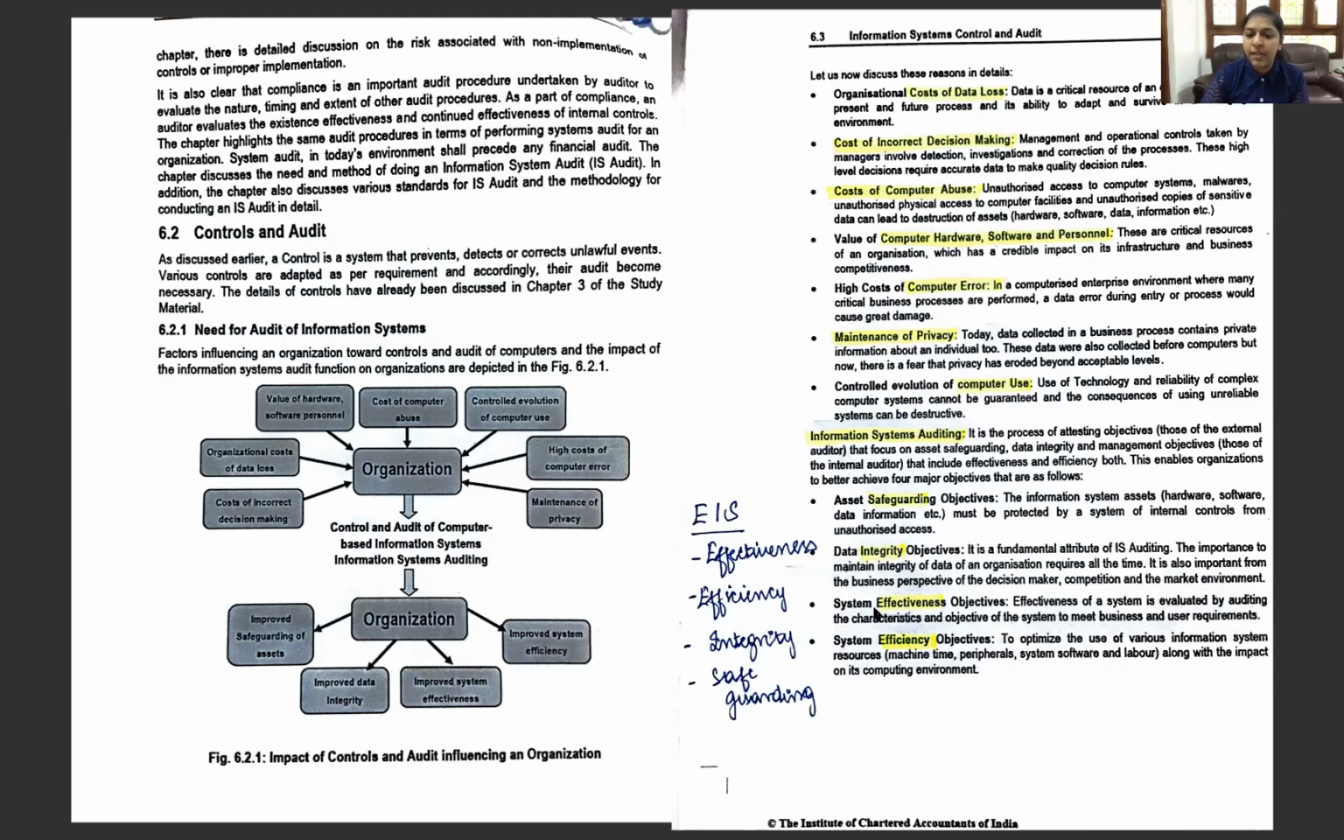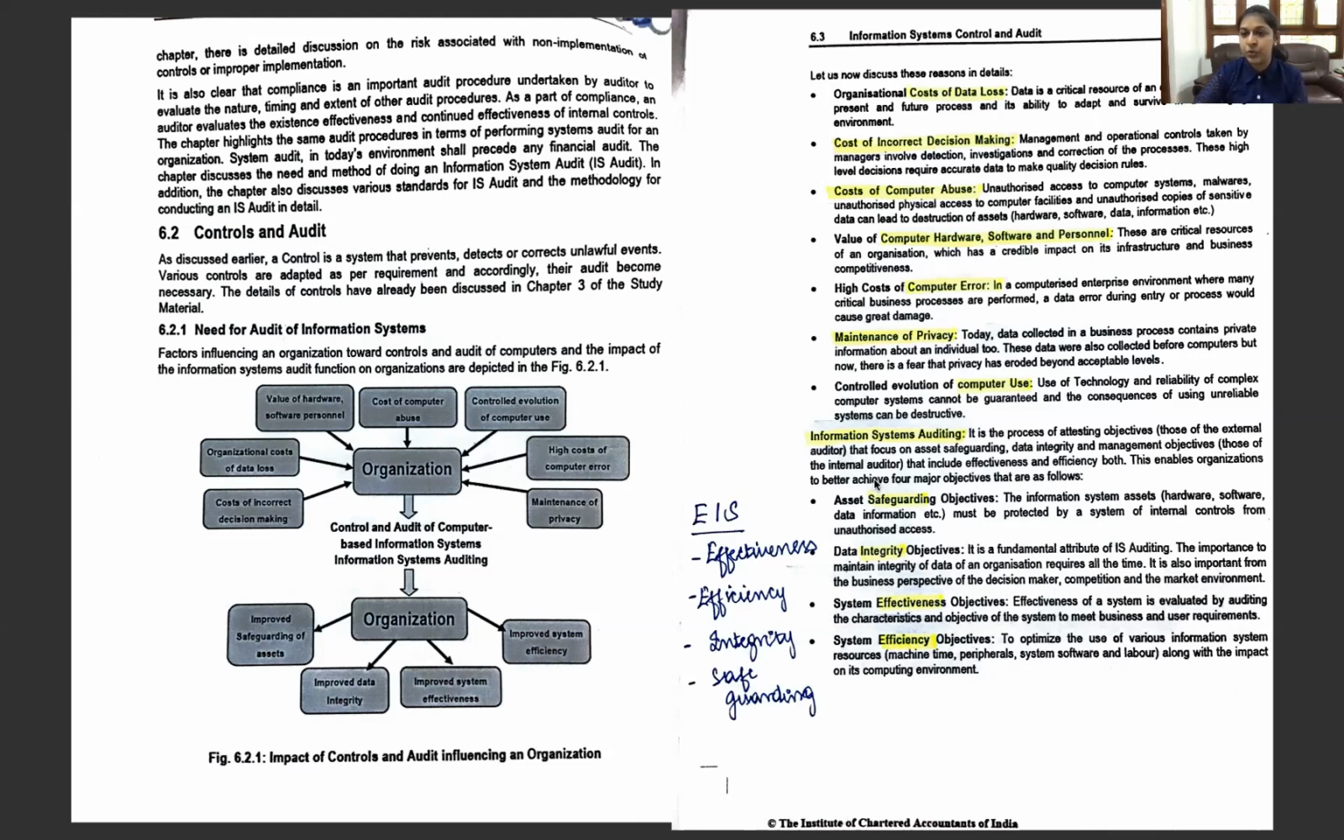And then the system effectiveness. That is, the effectiveness of a system is evaluated by looking at whether the characteristics and objectives are met or not. Effectiveness, we look at it by measuring the characteristics and objectives, and system efficiency objectives. So how do we measure the efficiency? By the efficient utilization of resources and their proper mix.